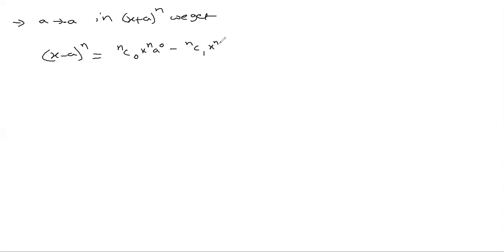If you replace a by negative a in the expansion x plus a whole power n, we get x minus a whole power n equal to nC0 x power n a power 0 minus nC1 x power n minus 1 a power 1 plus nC2 x power n minus 2 a power 2 minus, and so on.